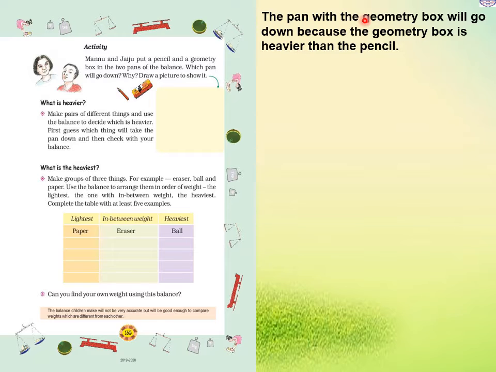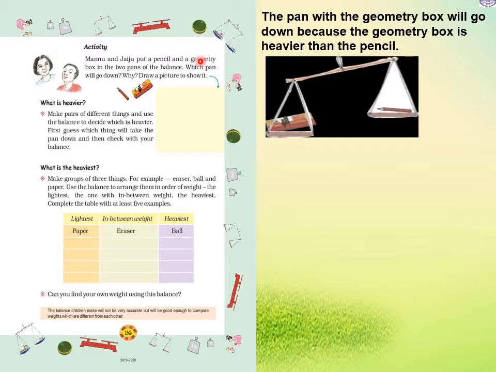So the pan with the geometry box will go down because the geometry box is heavier than the pencil. Okay, here only we come to know which one is heavier, pencil or geometry box: geometry box. So the geometry box pan will go down. This way the picture will look when we keep a geometry box in one pan and a pencil in the other pan. Then we will balance, so the geometry box pan will go down. The geometry box is heavier.